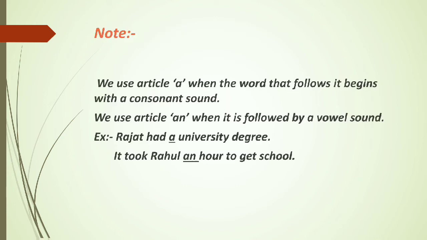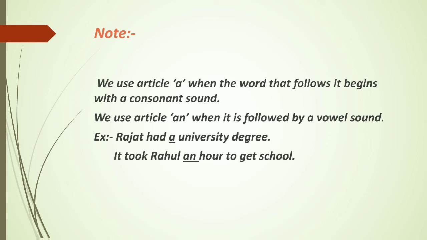But there is another rule that you always have to remember. We use article a when the word that follows it begins with a consonant sound. It does not matter if the word starts with a vowel, but if it sounds like a consonant, you must use a. So always remember, we use a before a word with a consonant sound.